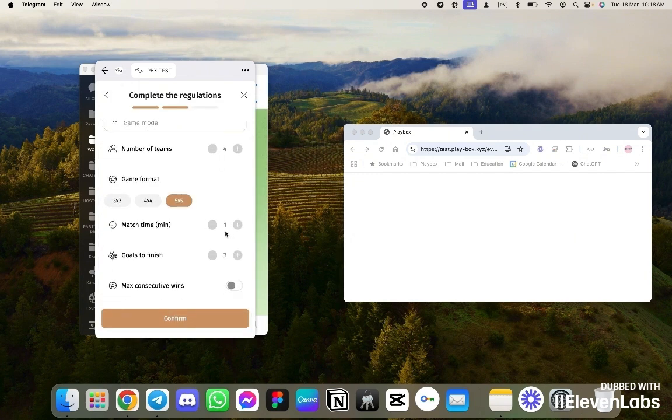Winner stays, 4 teams of 5. Match duration is 1 minute. Let's set 2 goals until the end. That is, as soon as a team scores 2 goals, the game will automatically end. So, the winning team will remain on the field.